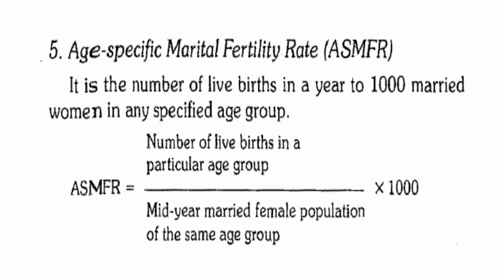So it is calculated as ASMFR is equal to number of live births in the particular age group divided by mid-year married female population of the same age group multiplied by 1000. So in this formula we need married women in a specific age group, which is important to calculate this age specific marital fertility rate.